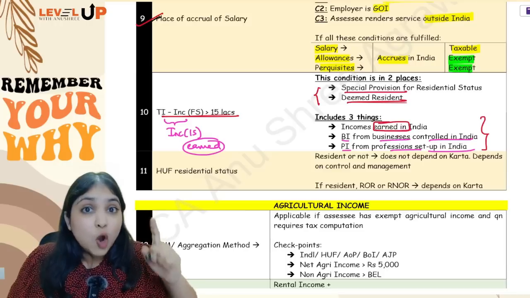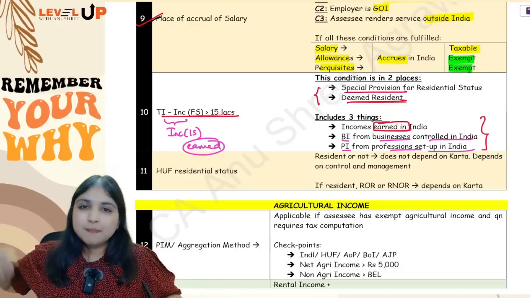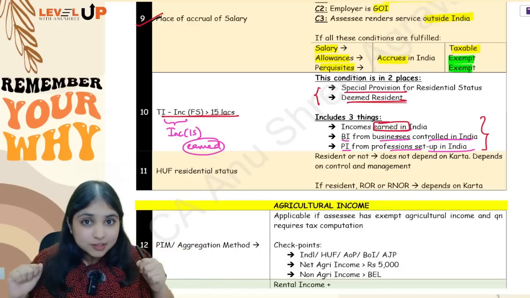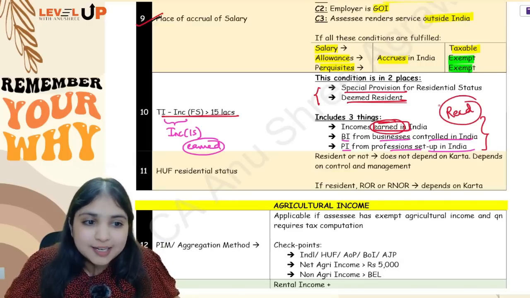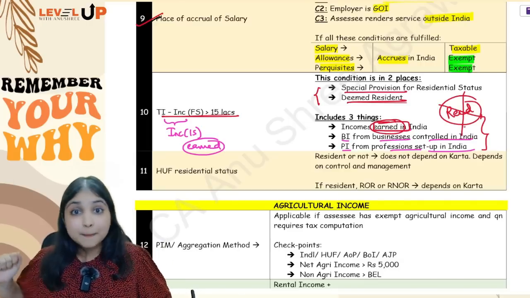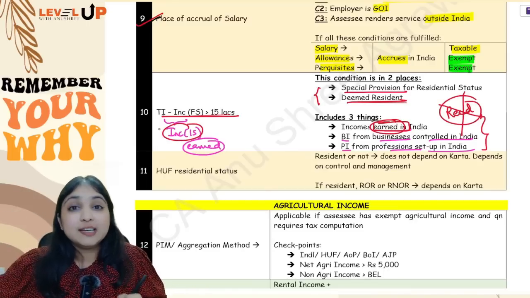No. When I talk about RNOR, for RNOR I will tax Indian income. Indian income means what? Earned in India, received in India, both will be covered. But here I am covering only earned in India. I am not covering received in India. Be careful. Okay, so when you're doing this 15 lakhs calculation, you need to calculate income from Indian source.